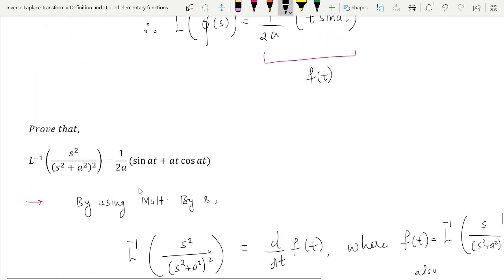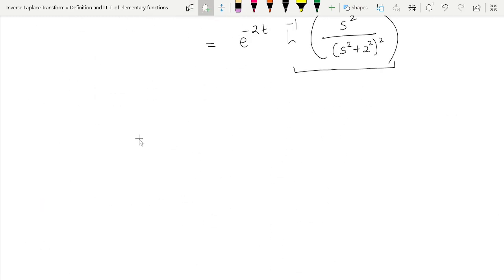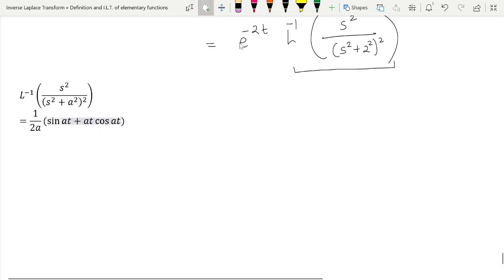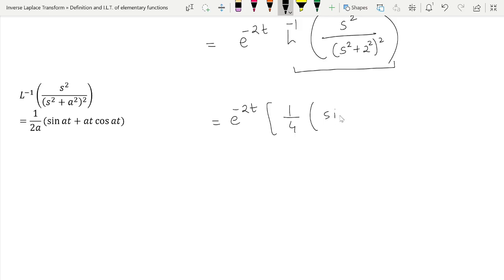Which is this one, right? What is the property saying? L inverse of, let me just copy it so that you will understand. Yeah, so this is the property. We are supposed to put a equal to 2 in this, so this will be equal to e raised to minus 2t, and if you put a equal to 2, I'll get 1 upon 4 inside the bracket (sine 2t plus 2t cos 2t). And this is the inverse Laplace transform of the given function.